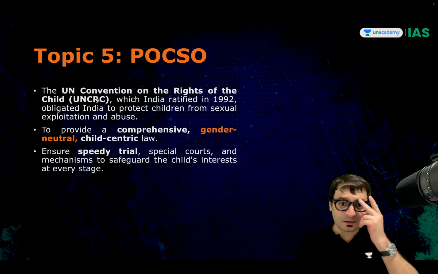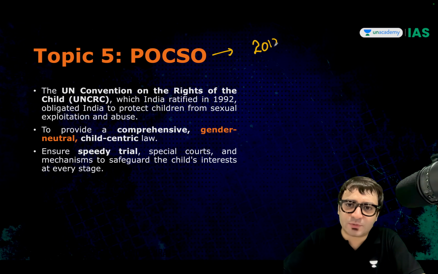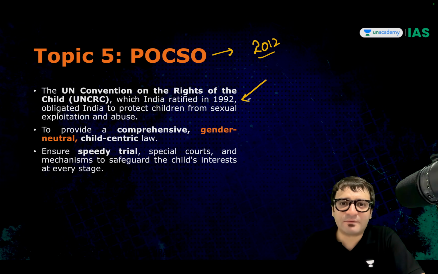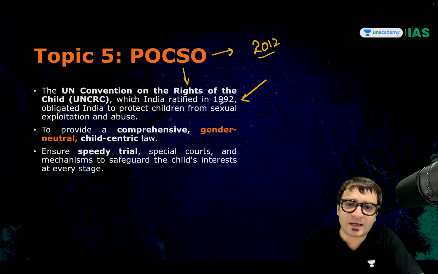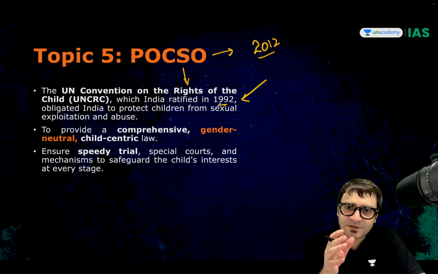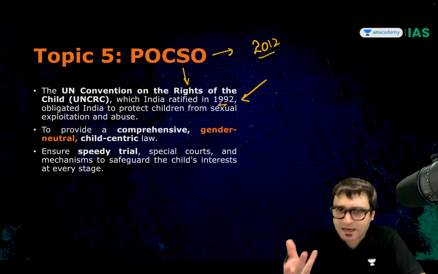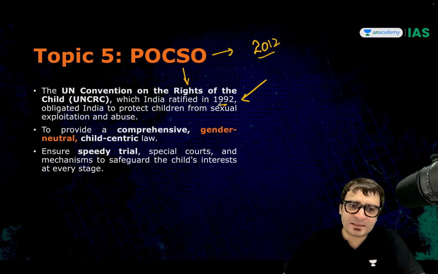Let's look at the fifth topic, POCSO. This law enacted by the Parliament in 2012. Why? Because we are signatory to and we have ratified United Nations Convention on the Rights of the Child. So this convention was ratified in the year 1992. And once you ratify an international agreement, an international convention, then you are under an obligation. You have to create a law or a mechanism to protect the sexual exploitation of children. And that is how a comprehensive law was enacted in the year 2012.